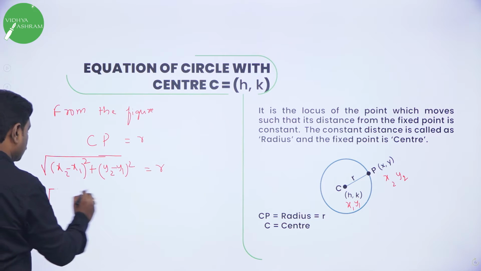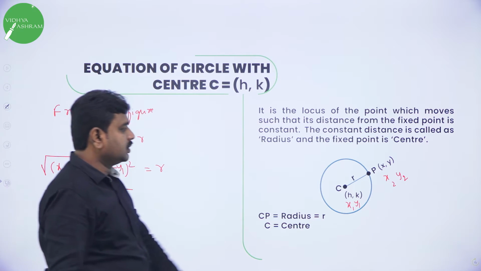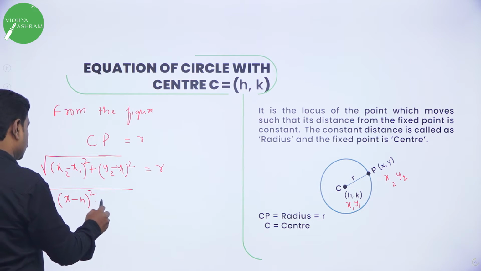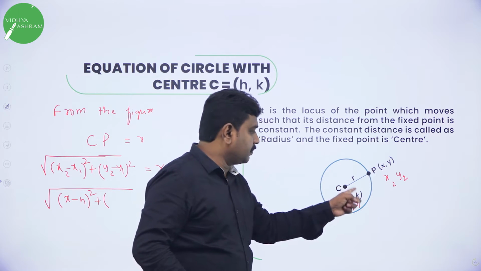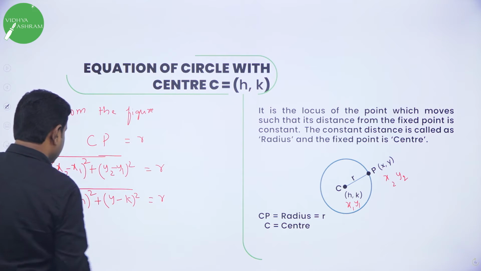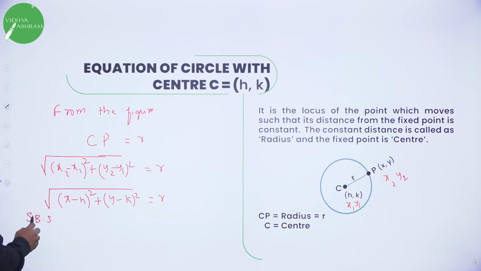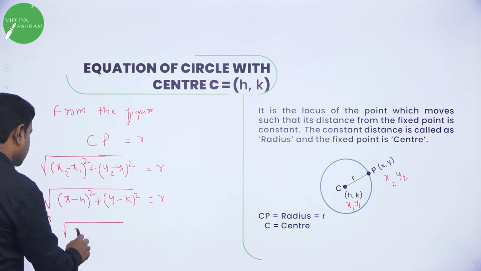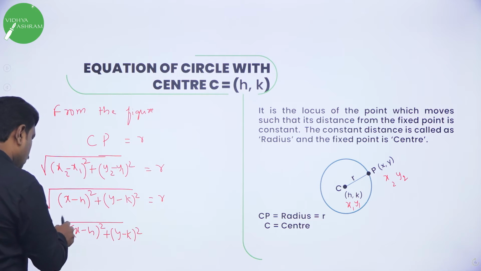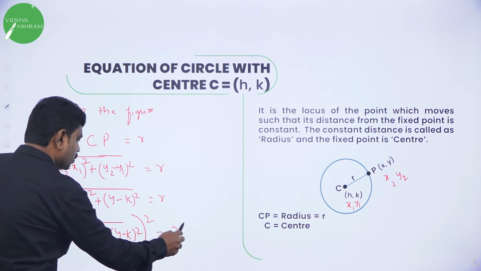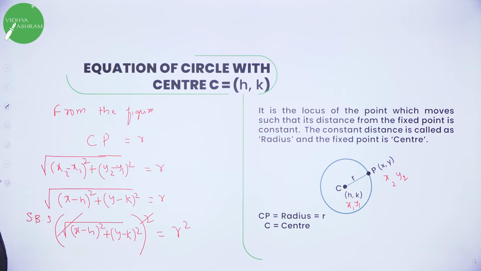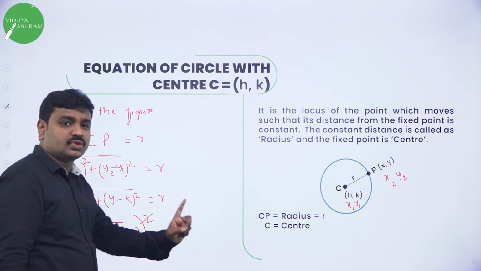In the formula we'll substitute, root of, what is x2? x2 is x minus h the whole square plus y2 is y minus k the whole square is equal to r. Squaring on both sides. Root of x minus h the whole square plus y minus k the whole square is equal to r square. Both the sides I am taking whole square. Square and square root cancel. So what is left out? x minus h the whole square plus y minus k the whole square equal to r square.